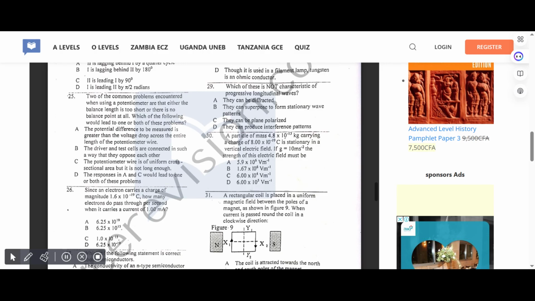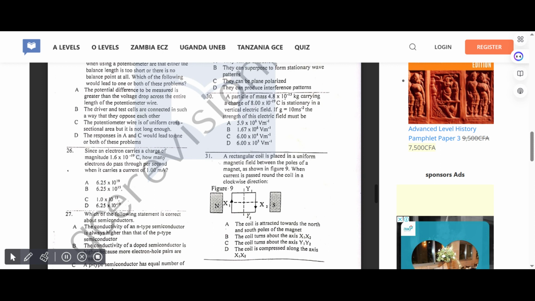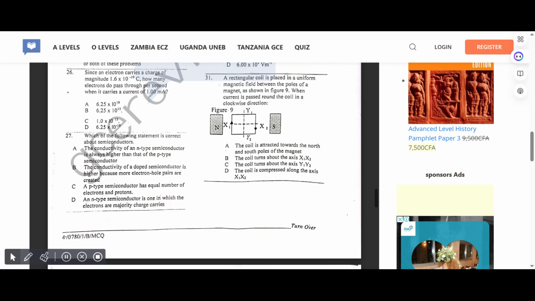A particle of mass 4.8 times 10 to the power minus 13 kilogram carrying a charge of 8.00 times 10 to the power minus 19 is stationary in the vertical electric field. If g equals 10, the strength of this electric field must be, correct answer for 30 is A. A rectangular coil is placed in a uniform magnetic field between the poles of a magnet as shown in figure 9. When current is passed around the coil in a clockwise direction, correct answer for 31 is C.